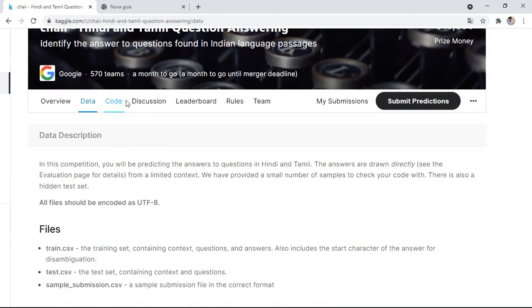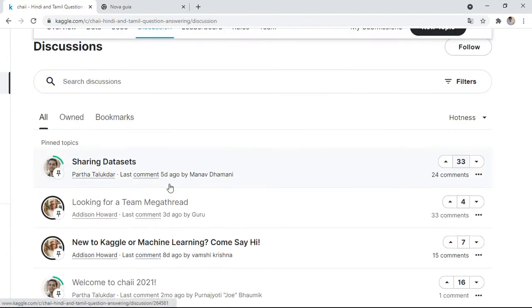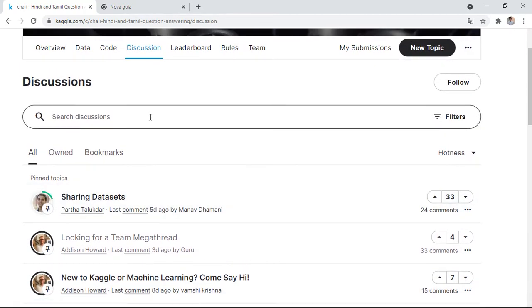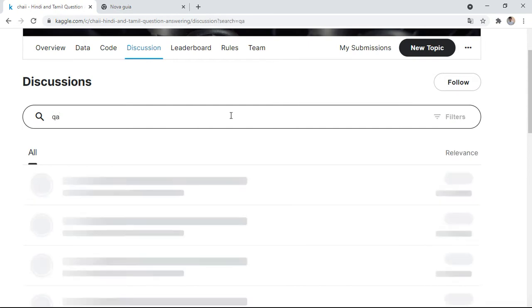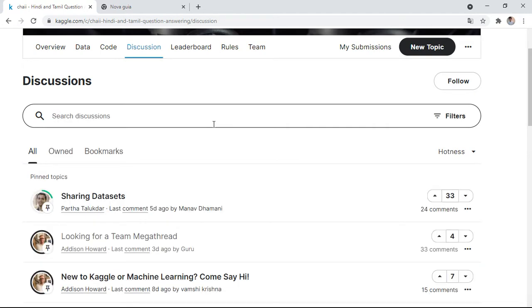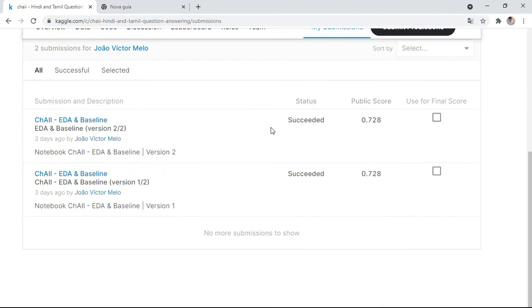When we go to the discussion part, we encounter many possibilities to just start. For example, how to begin with. There is a kind of Q&A, and we can get a notebook that we can use to start our solution. We can go to submissions, and what I did was to take the Chaii EDA baseline notebook.